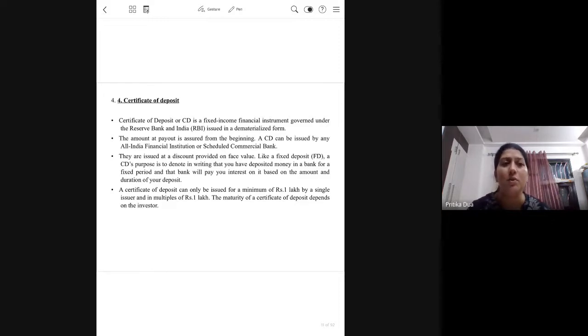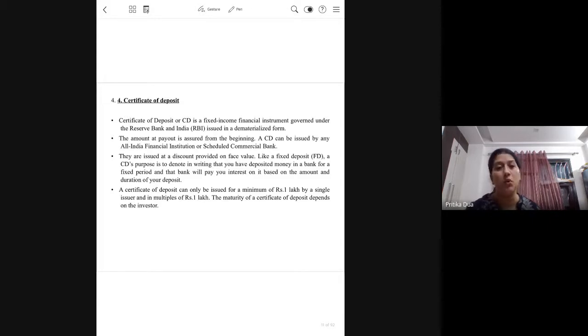And if I talk broadly speaking about the debt market, then in the Indian debt market, the vibrancy is seen more in the government securities market. The private debt market or the corporate debt market is not that deep.